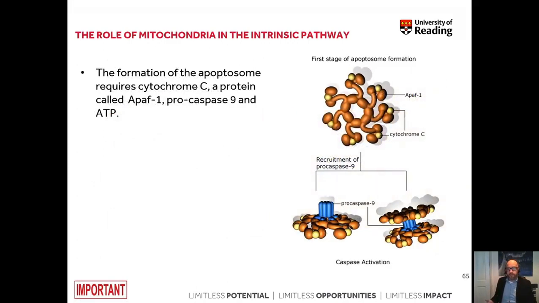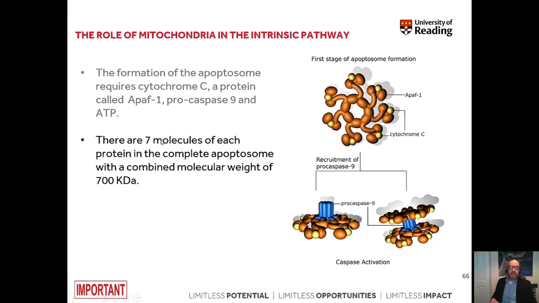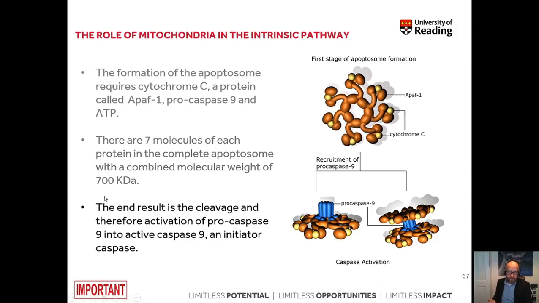The formation of the apoptosome requires cytochrome C, which is released by the mitochondria, but also a few other proteins that are present in the cytosol, namely a protein called APAF1, procaspase 9, and this also requires ATP. There are 7 molecules of each protein in the complete apoptosome, and this is quite a large protein with a combined molecular weight of 700 kilodaltons.